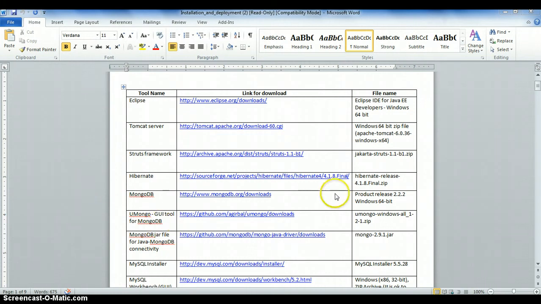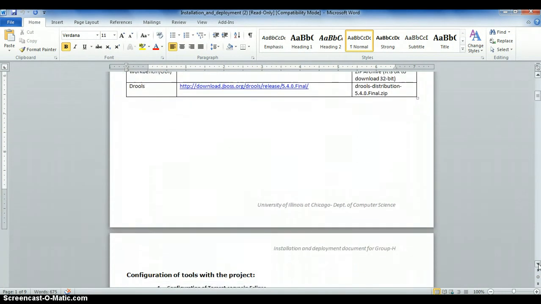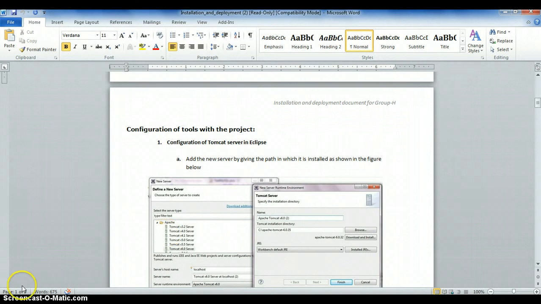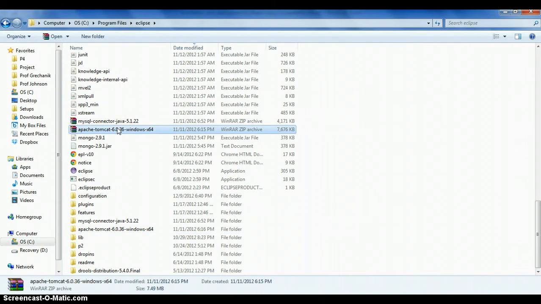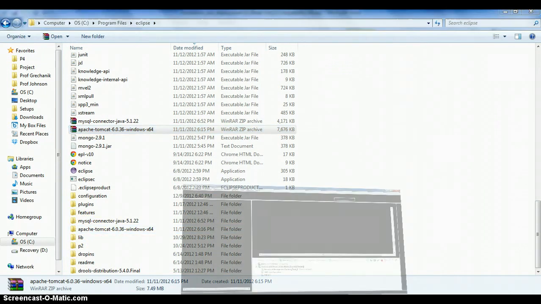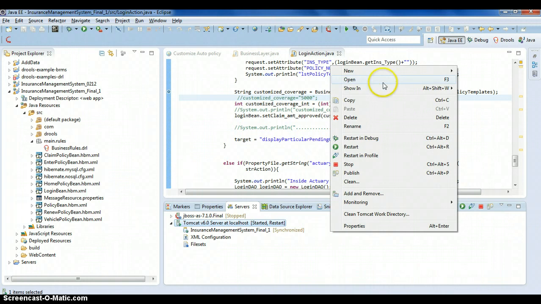Let me start with the installation of the Tomcat server. You can download the Apache Tomcat server extractable zip file into the Eclipse folder and extract it here, and then go to Eclipse, and in the servers window just right click and you can create a new server.